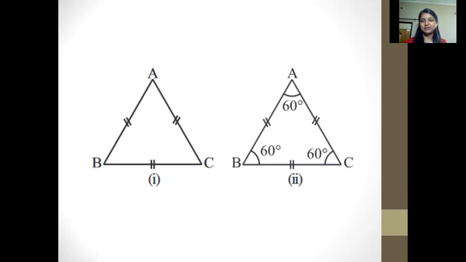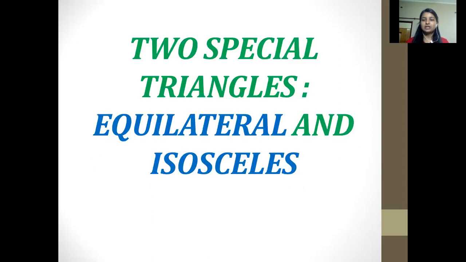Yes, you can think about it. You might be aware of it, but most of you might not be. It could be a new concept for you. So these are the two types of triangles which we would be learning today: the equilateral triangle and the isosceles triangle. In the equilateral, we have sides and angles equal to each other. Also in isosceles, we have two sides and two angles equal to each other. So this is our topic for today.